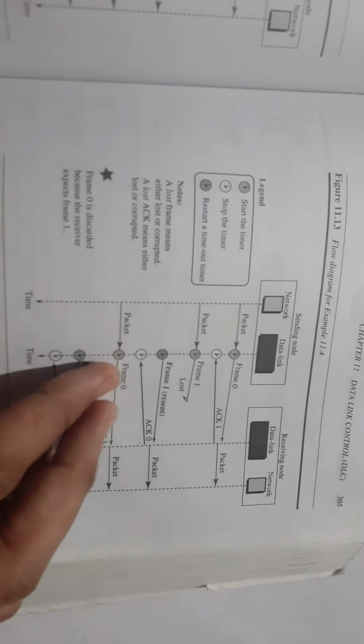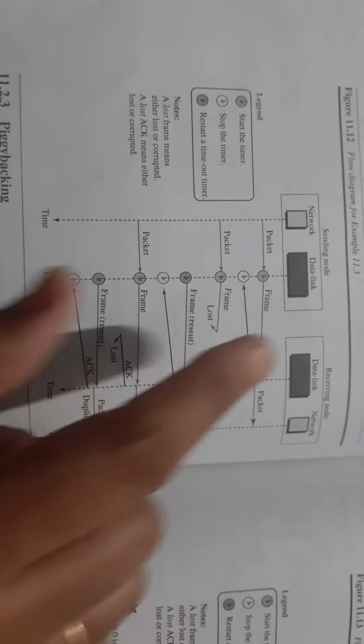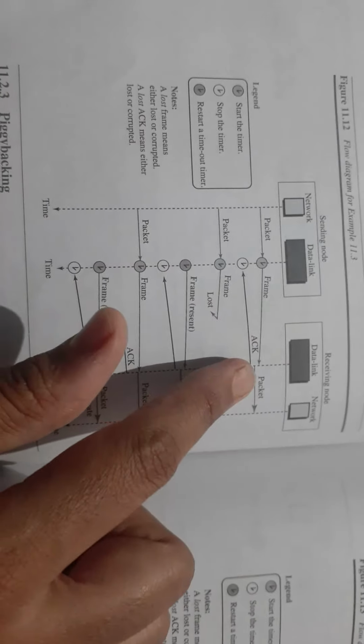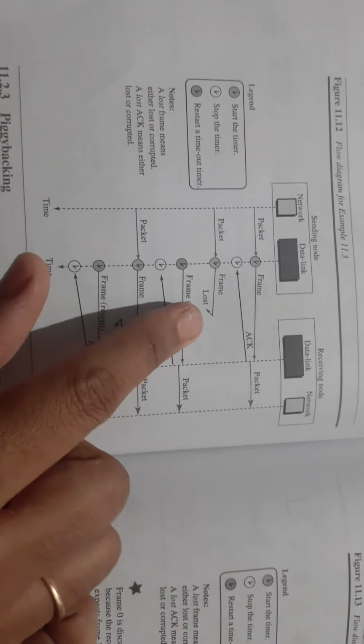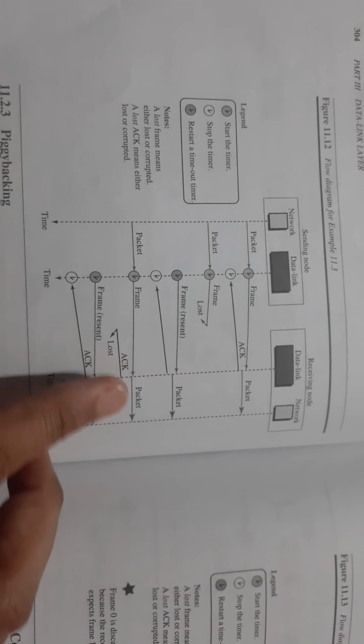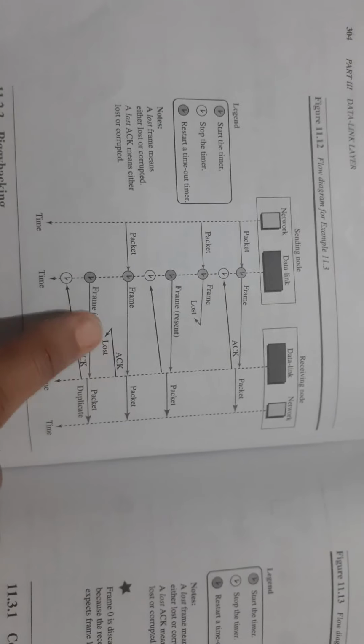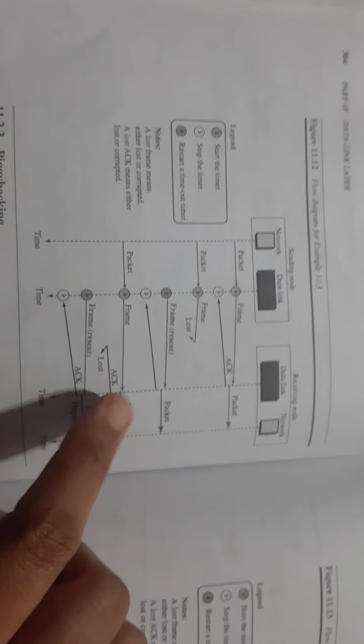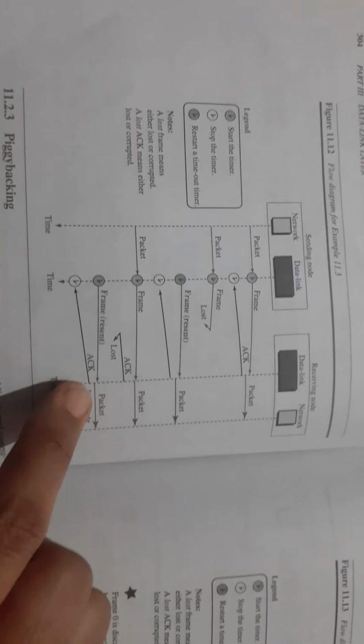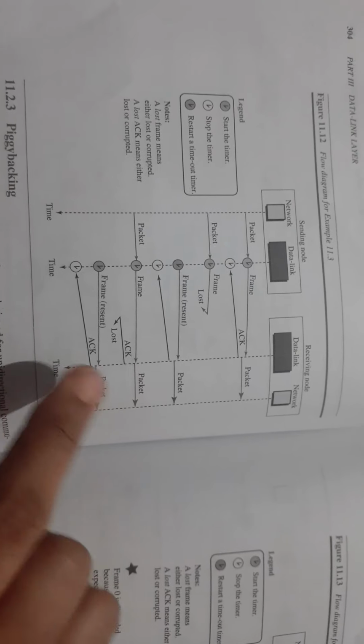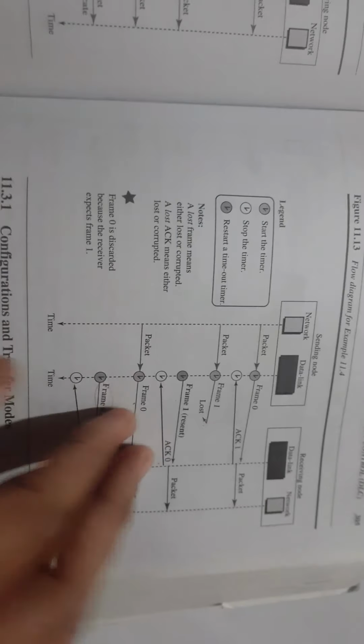With this, let us see the same example one more time, the same example which we have seen in the earlier problem, wherein three packets were delivered. The first frame was successfully sent, the second frame lost, so resent, the third frame successfully delivered but the acknowledgement lost, hence resent. So twice this third frame is sent, and two copies exist for the third frame. So how to resolve this?